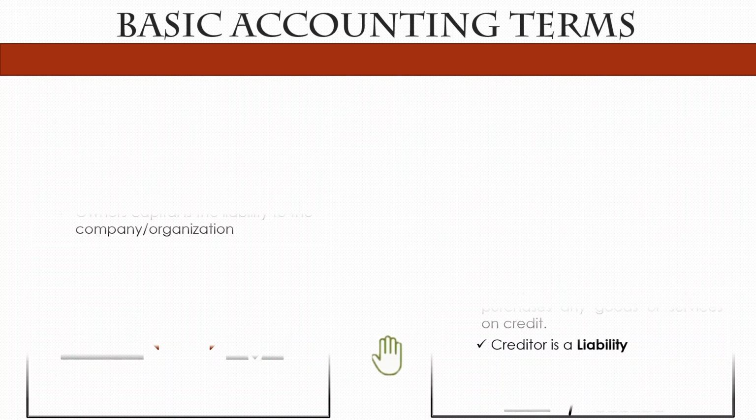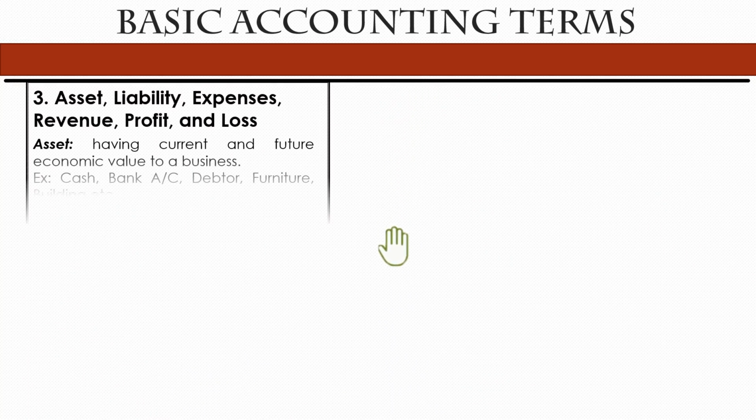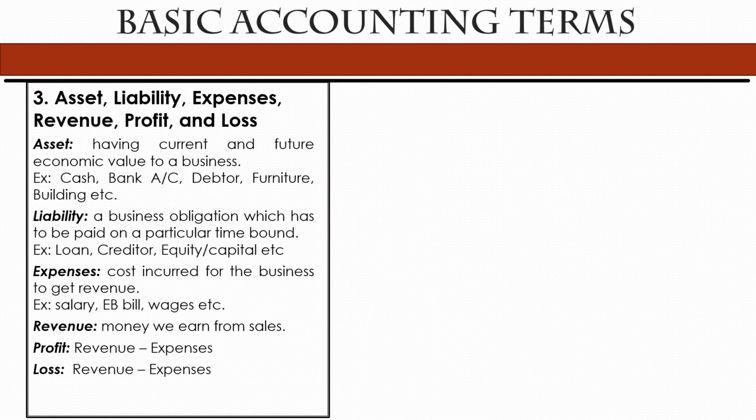Third one is asset, liability, expenses, revenue, profit and loss. So asset means a thing that has a current and future economic value to a business. If you have a land and building, then the land and building has a current market value, and obviously even after 5 years or 10 years, even 50 years, it will still have a value, right? That's what it means. So asset means a thing that has a current and future economic value to a business.